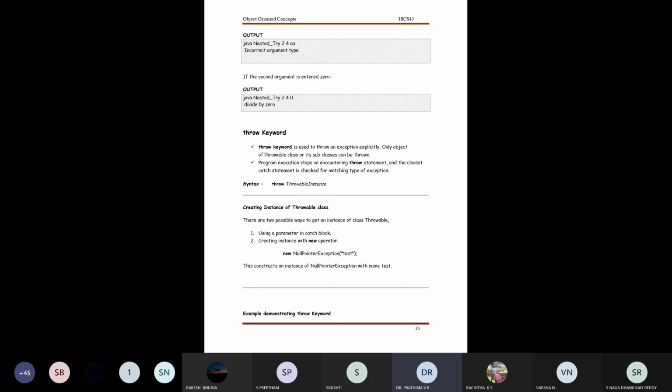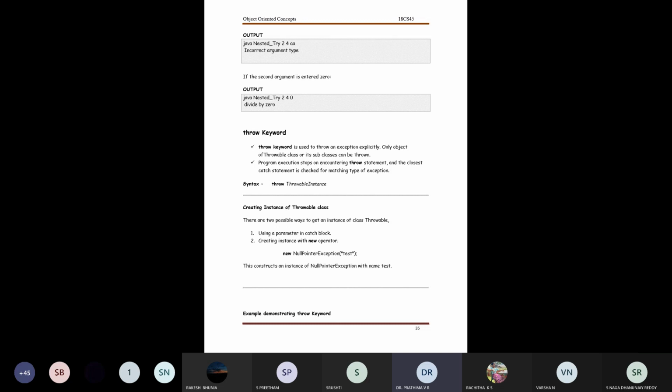And the program execution generally stops on checking a throw statement, and the closest catch statement is checked for a matching type of exception. How do I write this throw instance is my next question. To answer that, I use a keyword called throw, and I have a throwable instance.